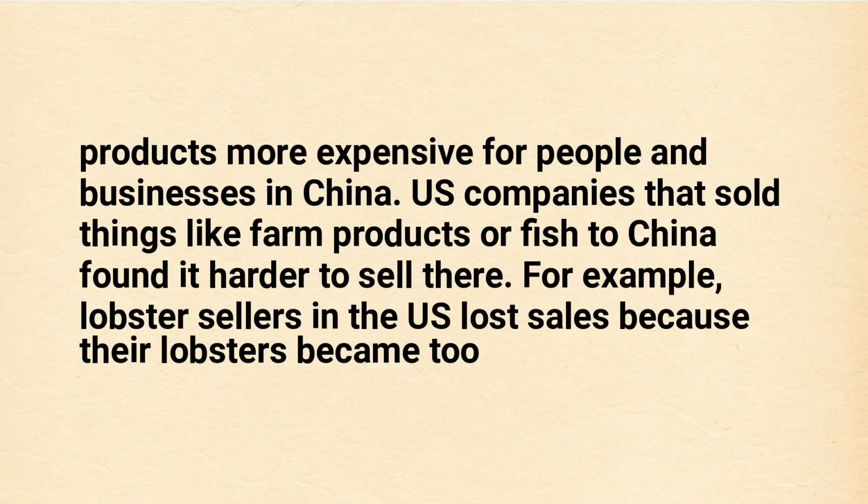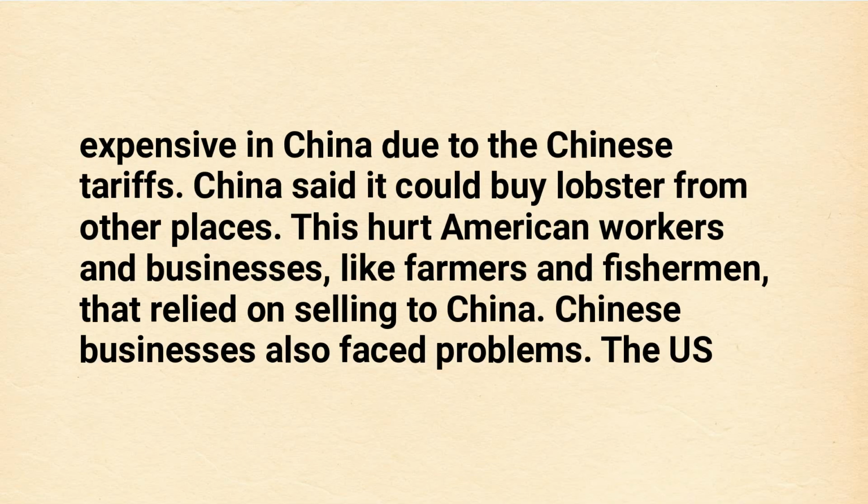For example, lobster sellers in the U.S. lost sales because their lobsters became too expensive in China due to the Chinese tariffs. China said it could buy lobster from other places. This hurt American workers and businesses, like farmers and fishermen, that relied on selling to China.